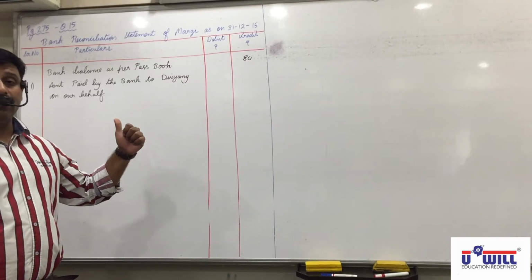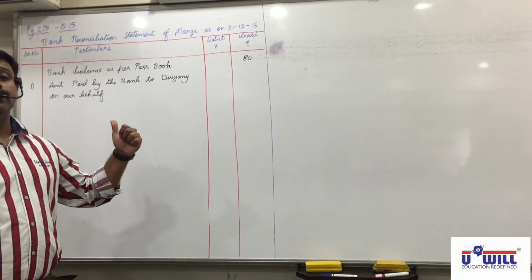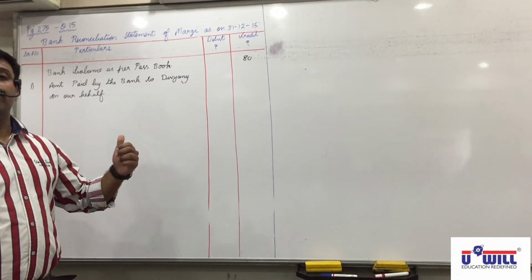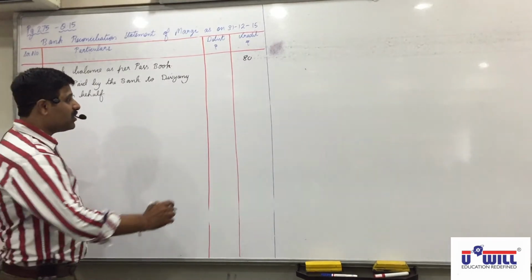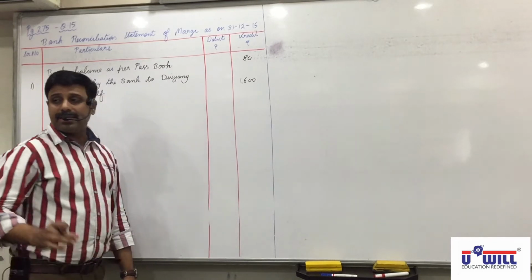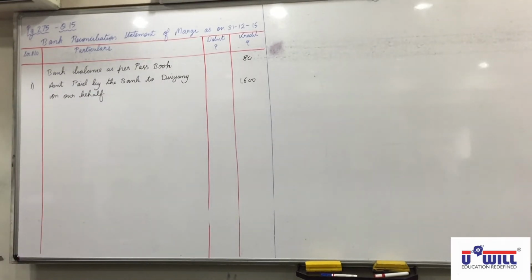We'll write on the credit side. What is the shortcut I told you for this? It's on the debit side of the passbook, so we will write on the credit side, opposite. 1600 is debited in the passbook but not credited in the cash book, so credited in the BRS. Do the answer. Next cross is dividend. Just now we have studied, what reason will you write for dividend?